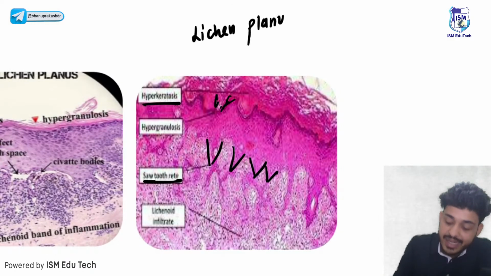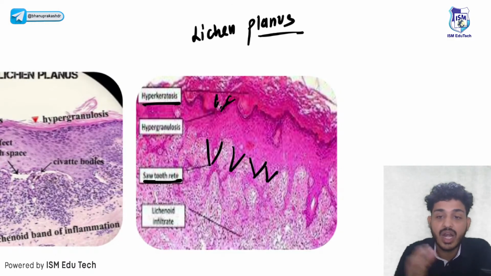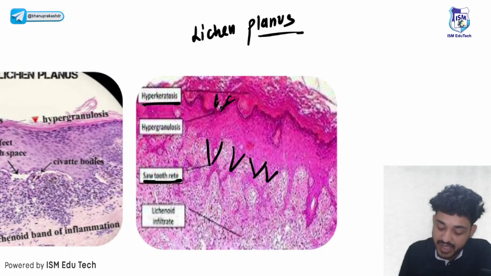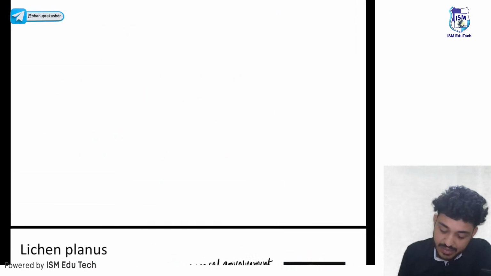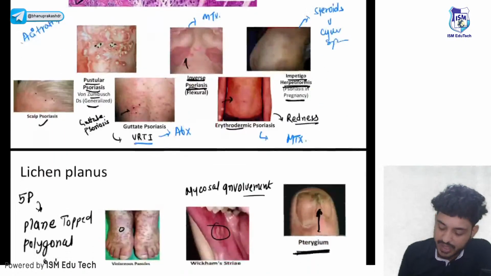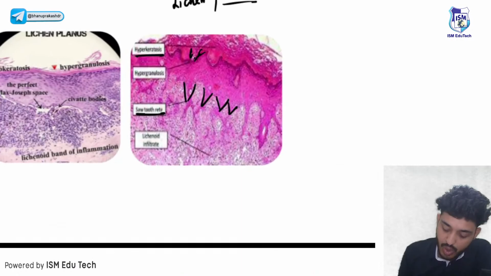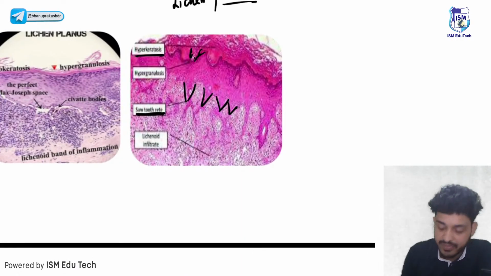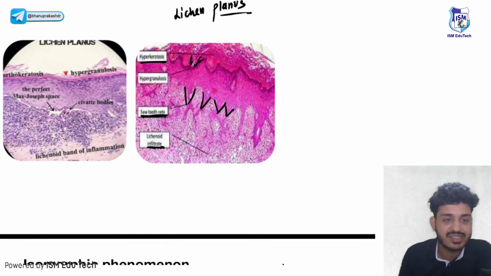Remember guys, in psoriasis we have seen elongated rete ridges, or club shaped rete ridges. Here the rete ridges will be sawtooth like, so you can easily identify. Next, there will be an infiltrate known as lichenoid infiltrate.